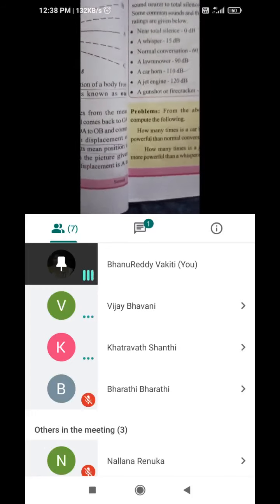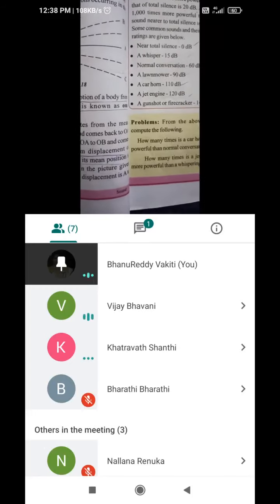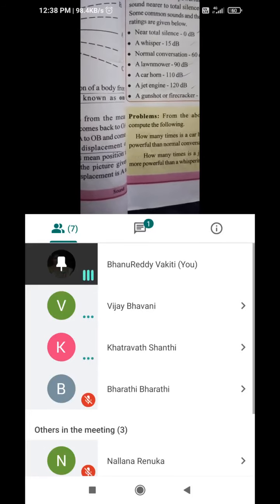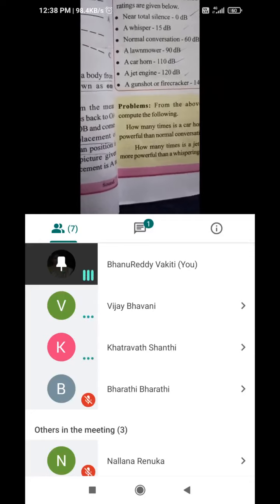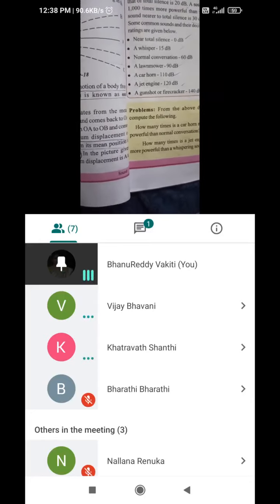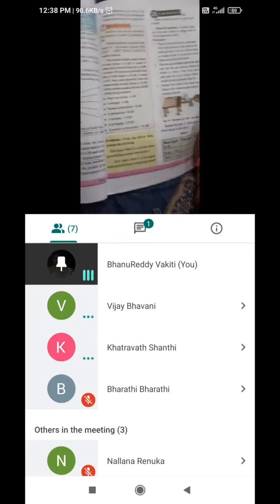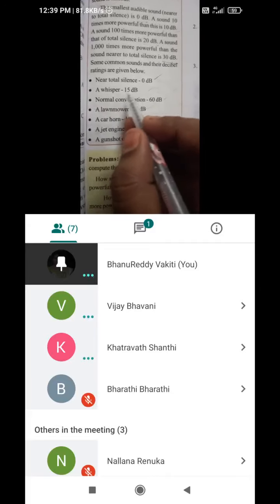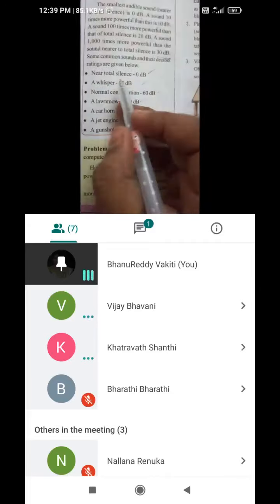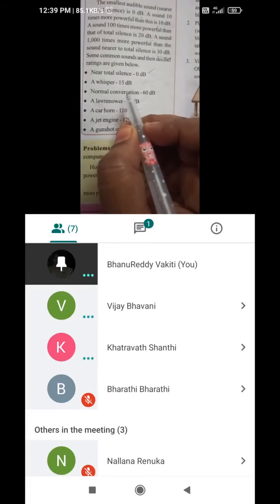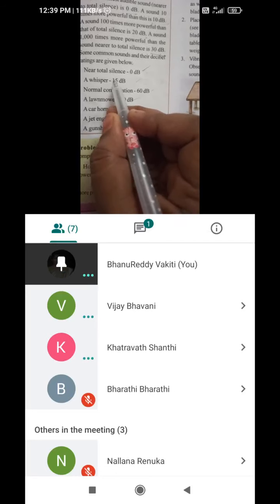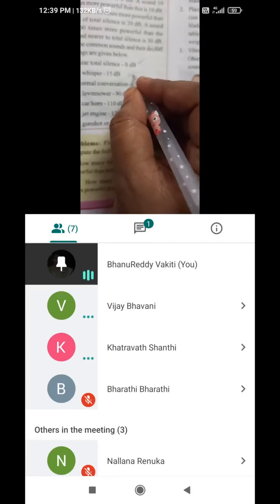Car horn sound is 110 decibels. That means 10 times the silence. Yes, jet engine 120 decibels. Yes, 12 times the silence. 0 decibel అనేది total silence అనేది 0 decibel కదా. Yes, whisper sound is 15 decibels, like that. That means here 1.5 times. 15 means 10 times. Yes, 10.5 times you will get.